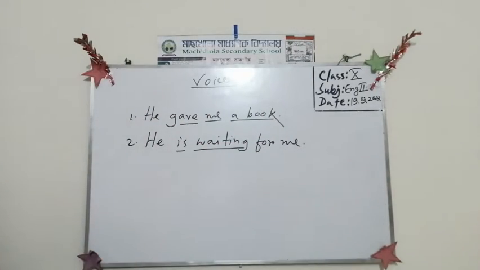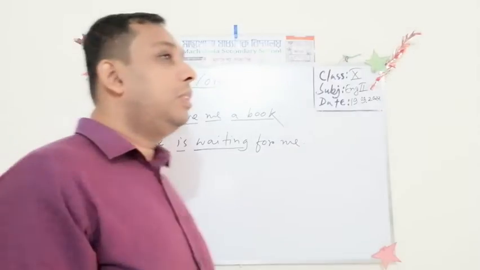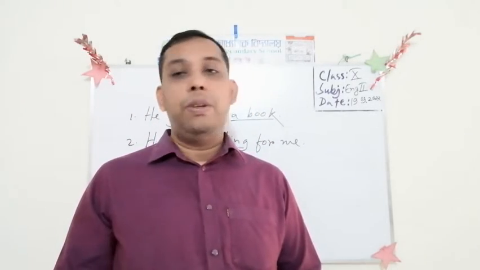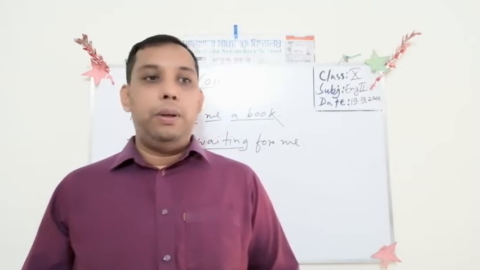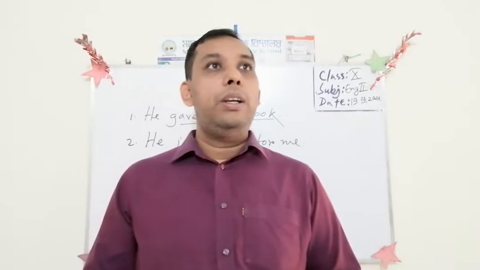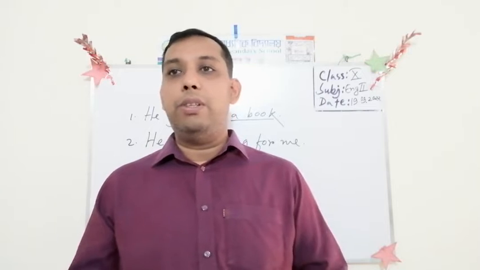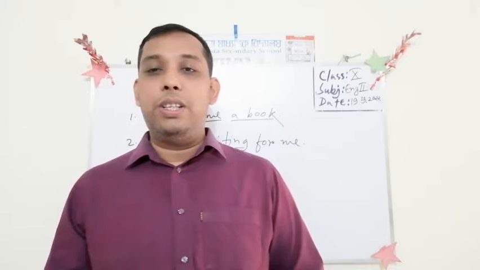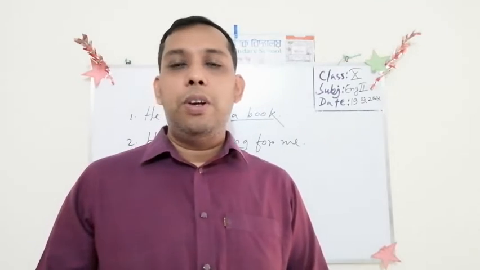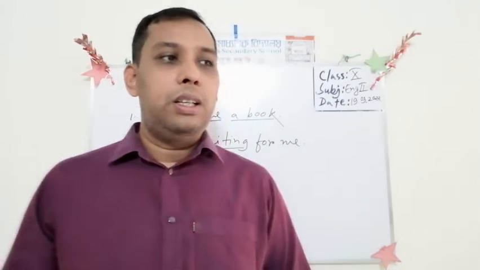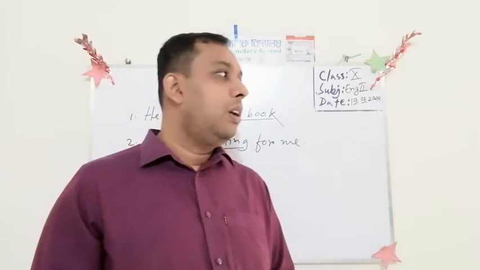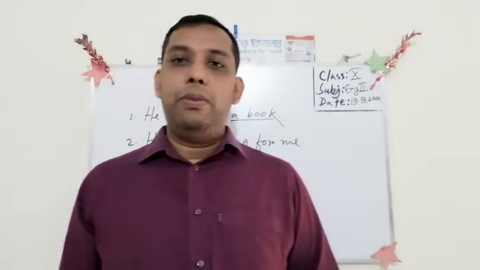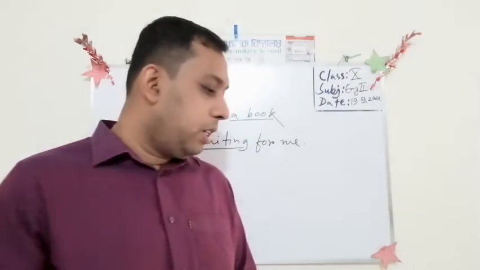We need it here because in most cases when we are changing voice, we should have the idea of how to find out the object. So if there is no object, there will be no voice change. Voice change is possible, but it is in some cases, not for all cases.